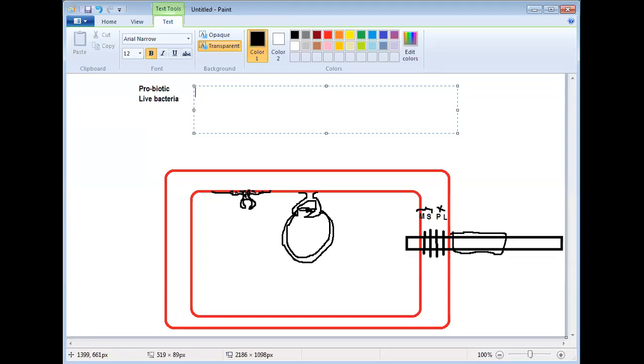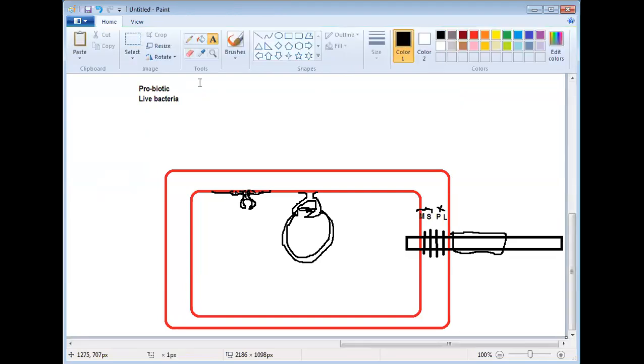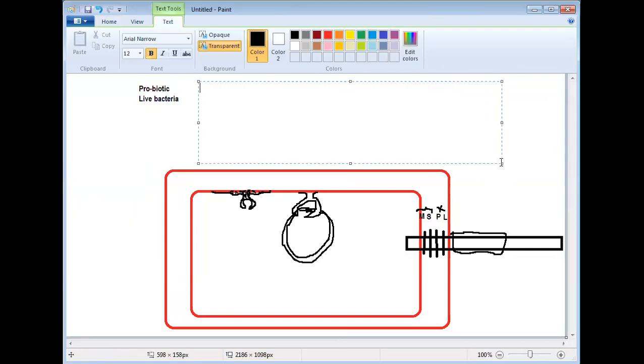I have another question. When we take an antibiotic, sometimes you have found that after consumption of antibiotics, people become weaker. Have you seen or not? Yes, sir. What is an antibiotic? It kills bacteria.